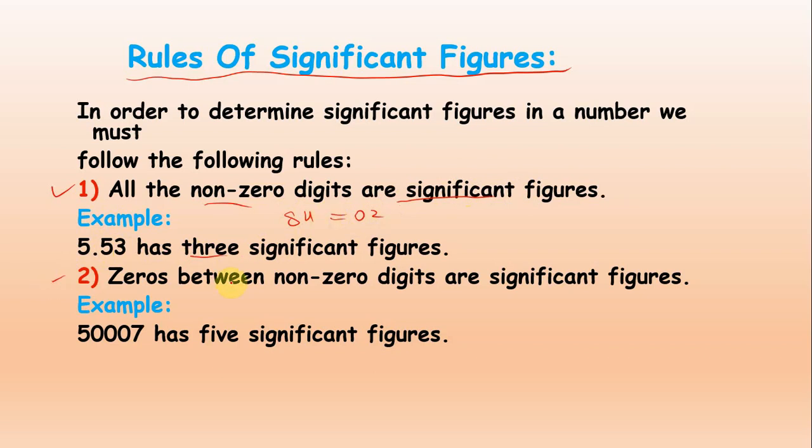The second rule is that zeros between non-zero digits will be counted as significant figures. Look at the example: the zeros are here but they are in between the non-zero digits, so we can consider them as significant figures. For example, this will be 1, 2, 3, 4, 5. It has 5 significant figures. So rule number 2 is very important: zeros will be counted as significant figures, but they must be present in between the non-zero digits.